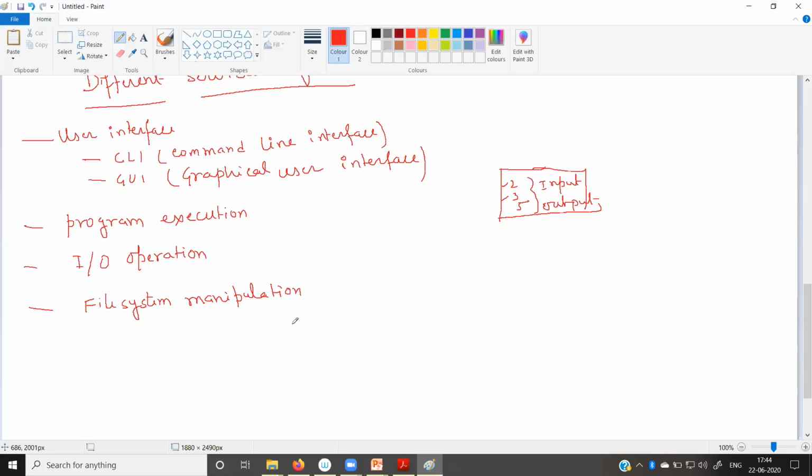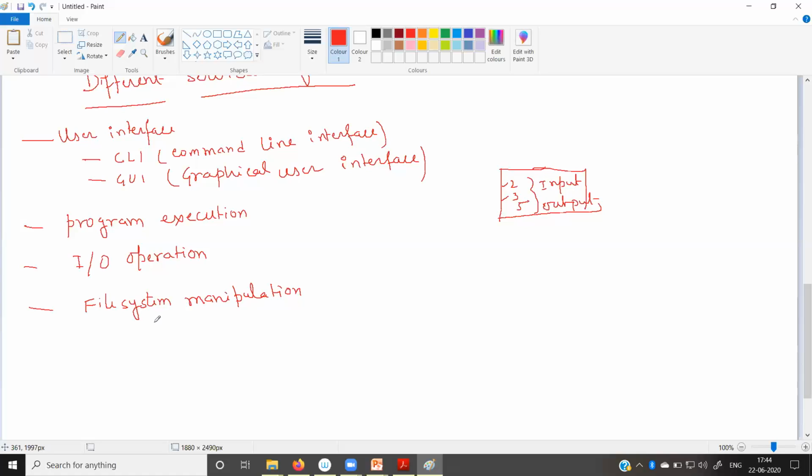It may be Notepad, WordPad, or Microsoft Word. But while we are storing the file, we are storing it in the hard disk. Hard disk is the hardware part. Word processor is the software part. So this file manipulation service basically works between them. It takes the input from the application part and helps that input to be stored inside the hardware. Clear?